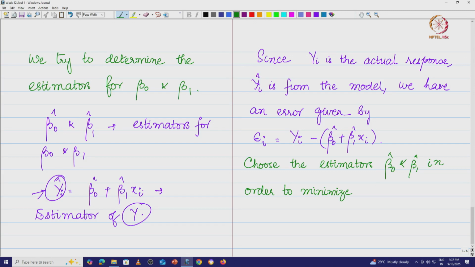So, we are going to take the sum from i equal to 1 to n of epsilon i squared, the squared error, because you can get a minimum. So, this resulting estimator is basically a least squared estimator.